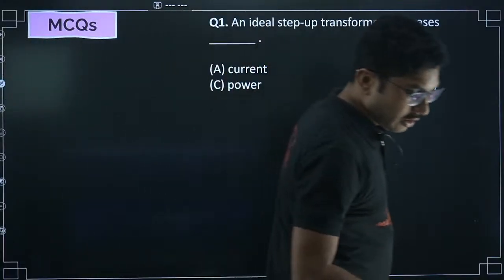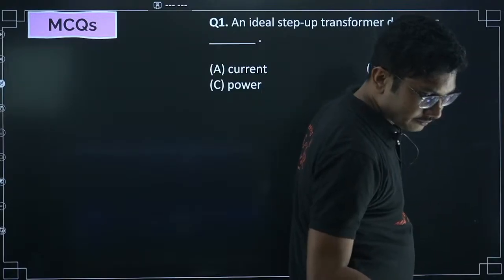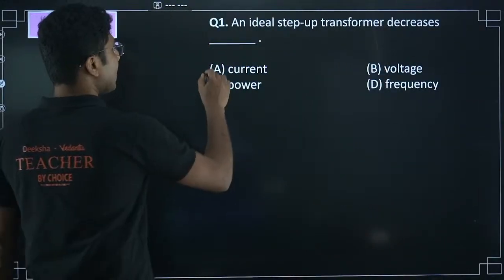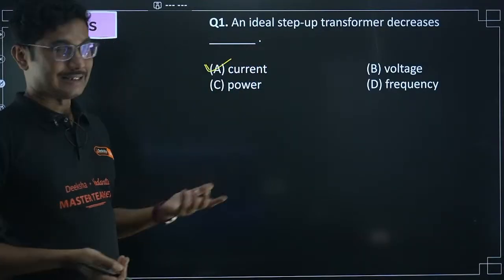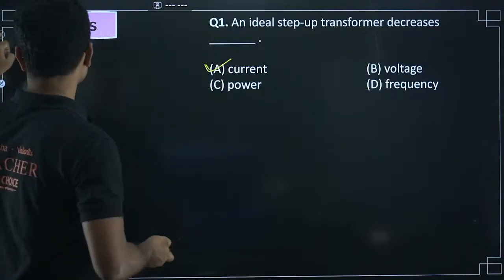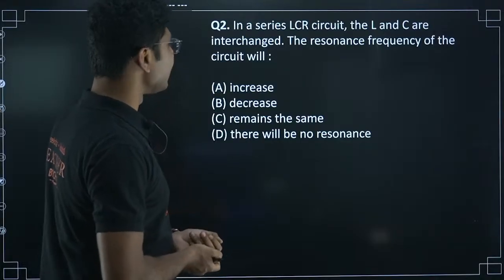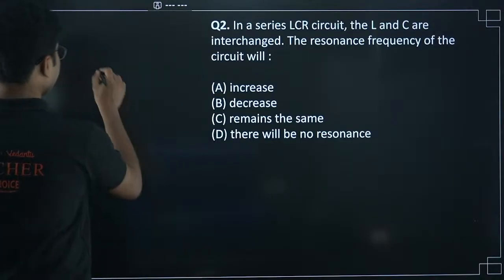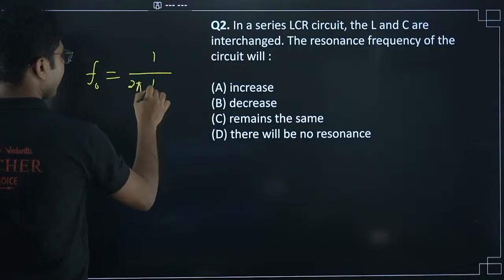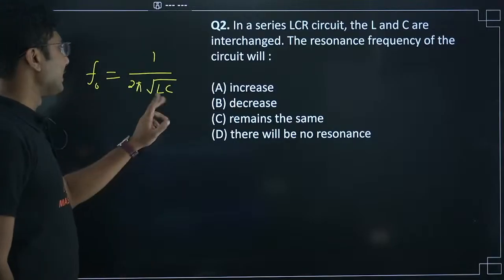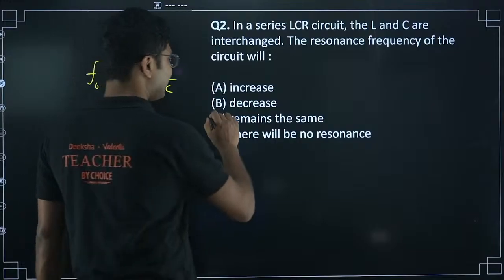So let's see who is answering what. Option A, yes. So in an ideal step-up transformer, only current decreases. If voltage increases, current decreases. Next, in a series LCR circuit, the L and C are interchanged. The resonance frequency of the circuit will be. The resonance frequency of the circuit is given by 1 by 2 pi square root of L and C. So if you interchange L and C, obviously the value does not change, so it will remain the same. So option C is correct.